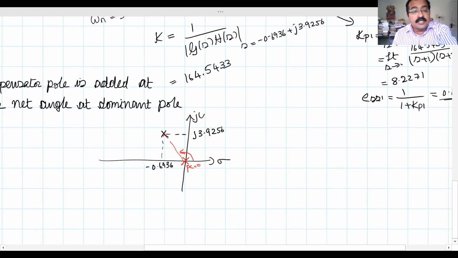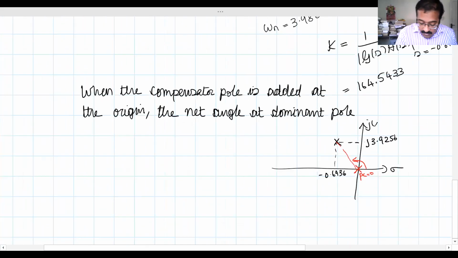At the dominant pole, the net angle will be minus 90 minus tan inverse of 0.6936 divided by the adjacent side, 3.9256. And how much will that be? That will be around minus 100.01 degrees.